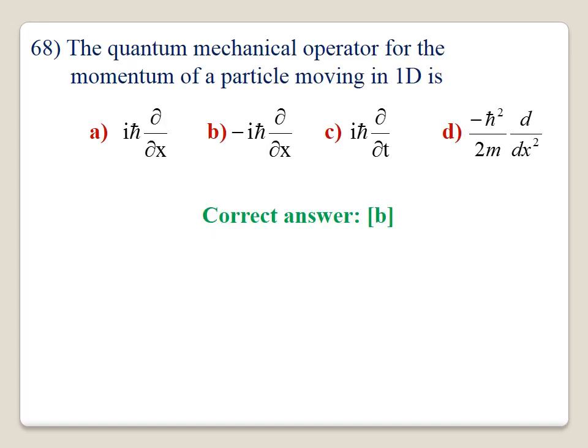68. The quantum mechanical operator for the momentum of a particle moving in a one-dimensional box: option B is correct. i h bar d by dx. That is the correct option for question 68. Correct answer is B.